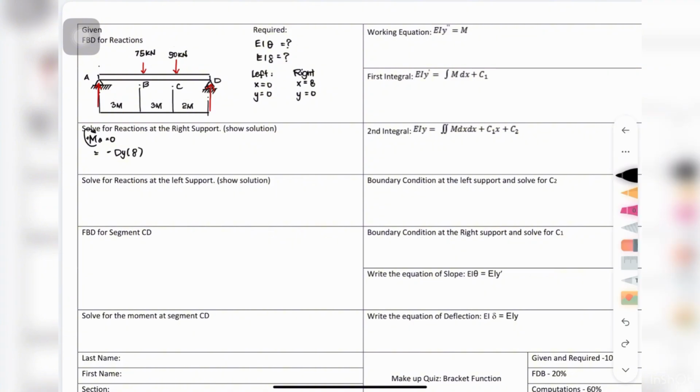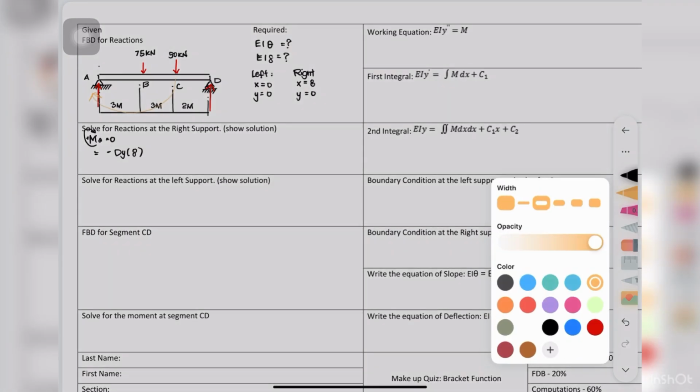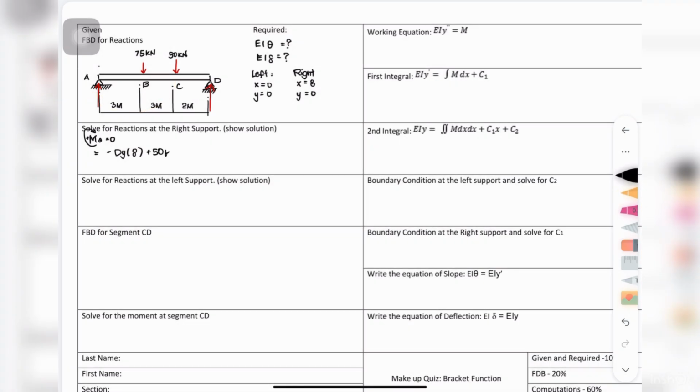For the 50 kN on point C, it travels clockwise, so it's positive. Its distance is 3 plus 3, so 6. For the 75 kilonewtons on point B, it also travels clockwise, so positive 75. Its distance is simply 3.